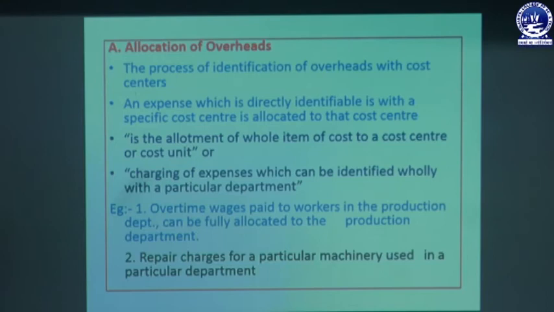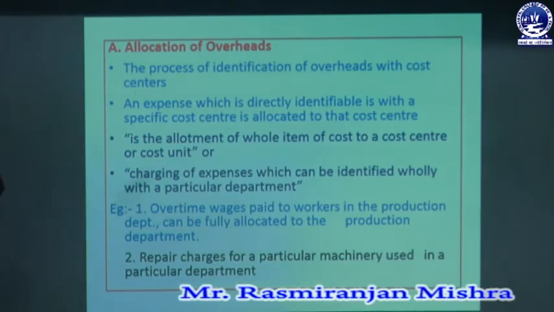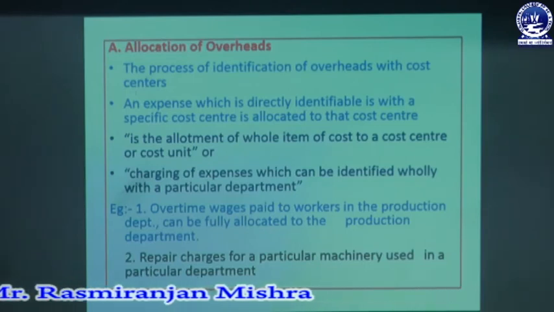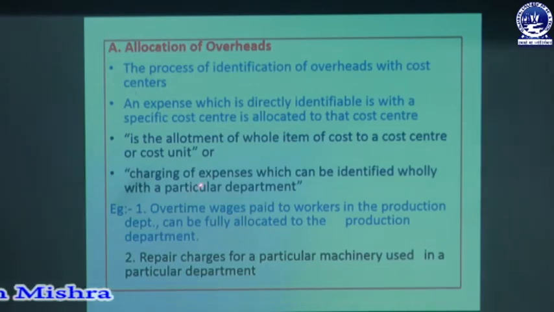In simple terms, allocation means allotment of a whole item of cost to a cost center or cost unit, or charging the expenses which can be identified wholly with a particular department.